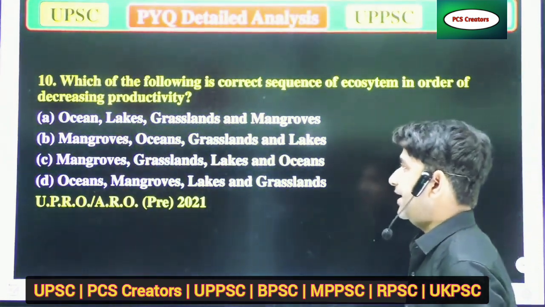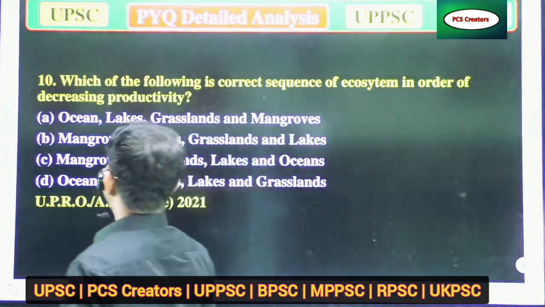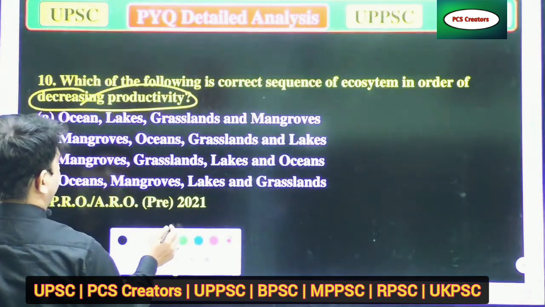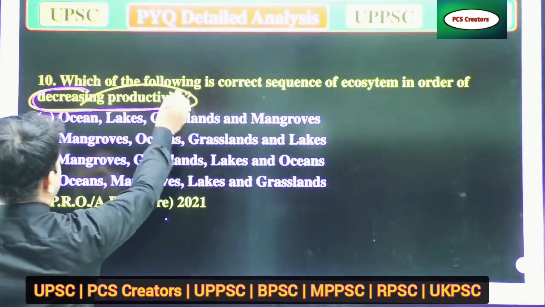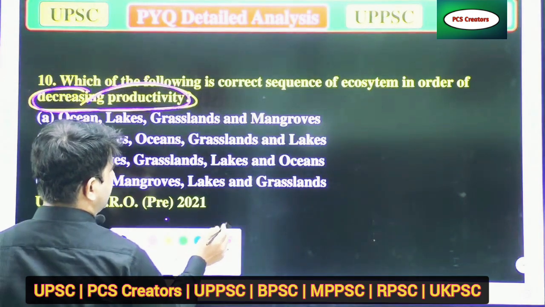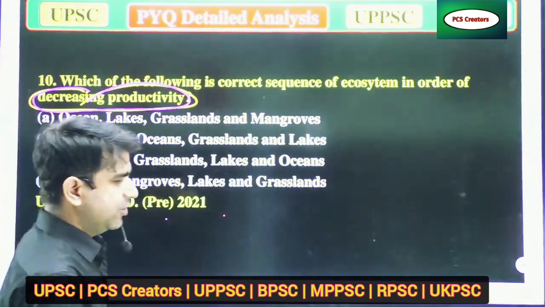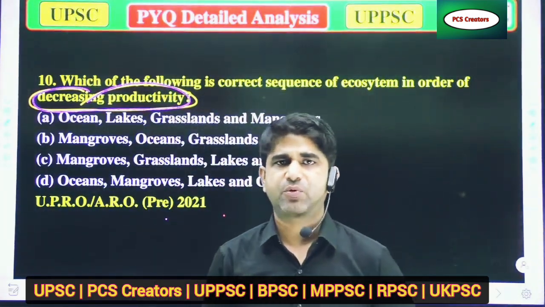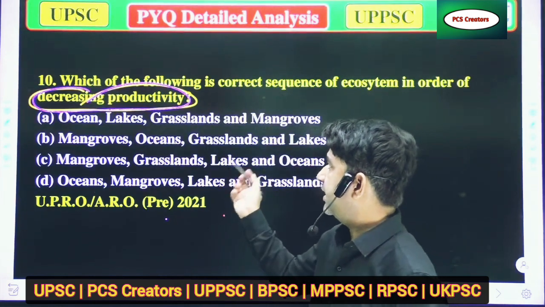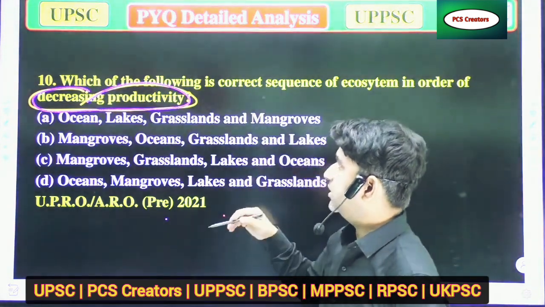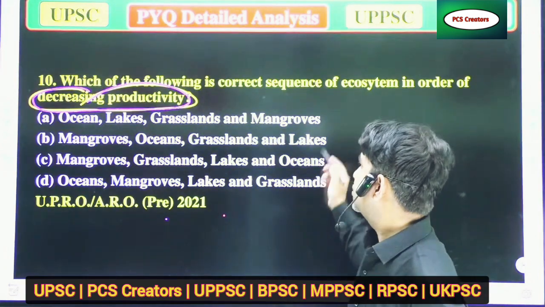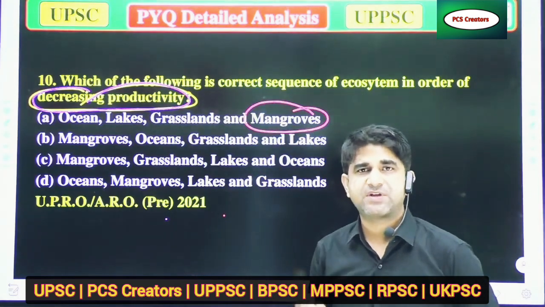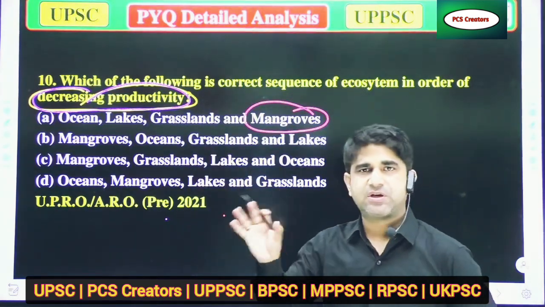Everyone. So as I'm saying, decreasing productivity. When we talk about decreasing productivity, which of the following has the highest productivity in the given options? If you are aware of those things, you can attend it properly. Among ocean, lakes, grassland and mangroves, mangroves have the highest productivity. So if there is mangrove, that answer will be correct.